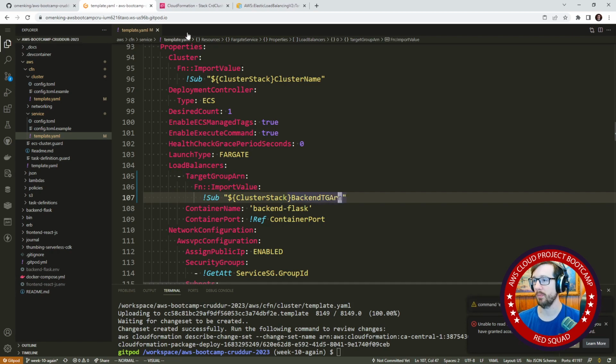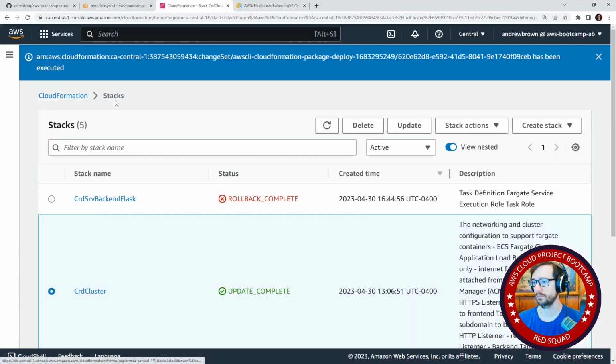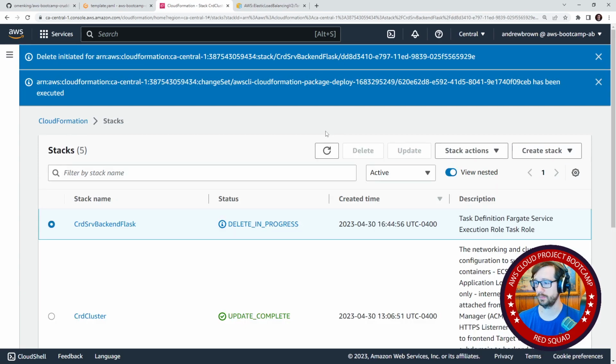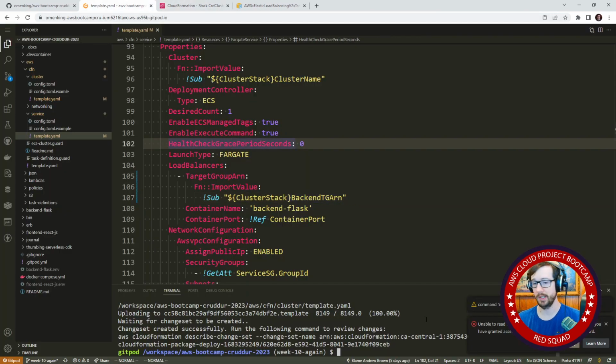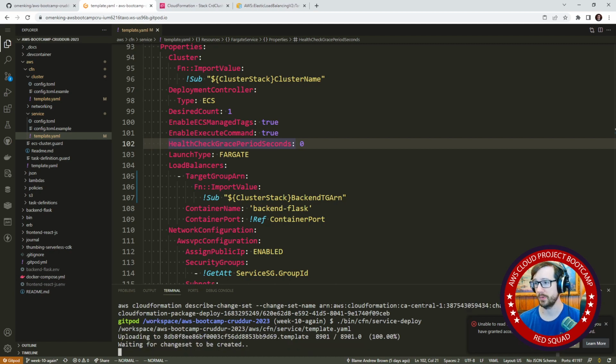Okay. And what we'll do is go back over here to our CloudFormation stack. And we'll go ahead and delete this. We'll delete the stack, and we'll wait for that to delete. That was very quick. And now we'll go back here. We'll hit up, and we'll do service deploy. And so, we might have a different problem on our hands, but hopefully this problem is gone, which is what I'm hoping for.